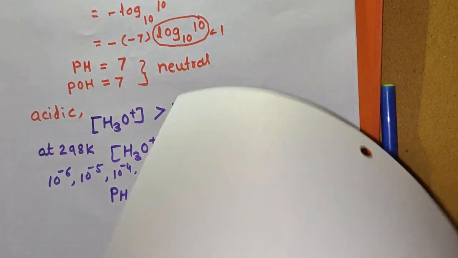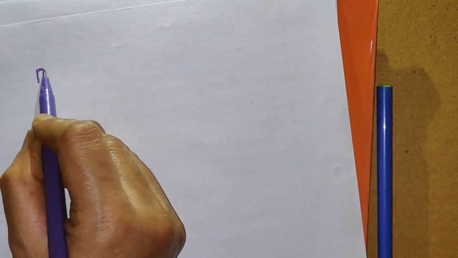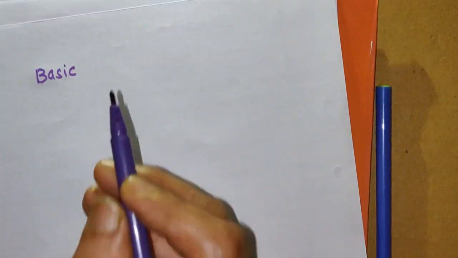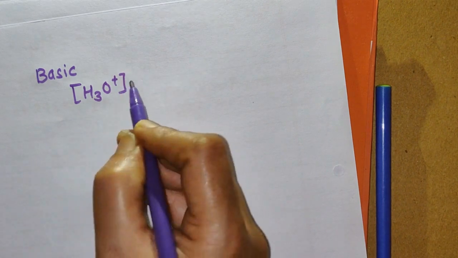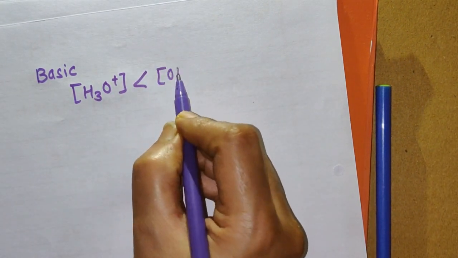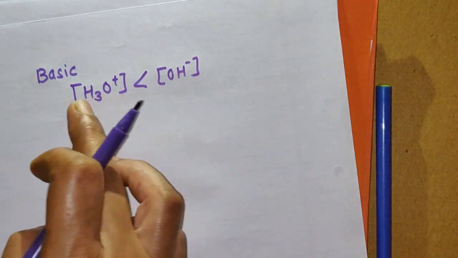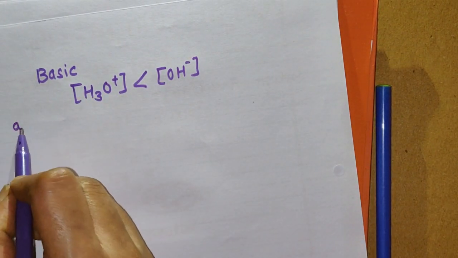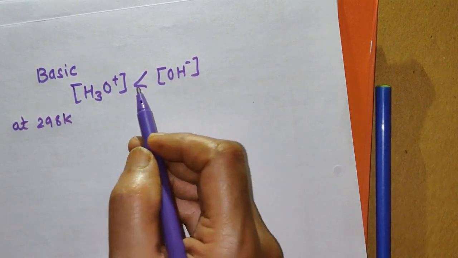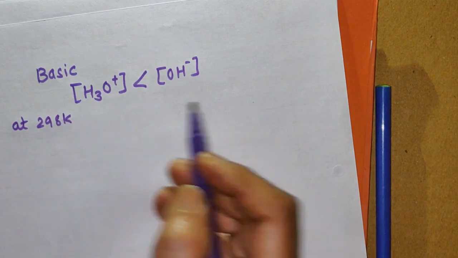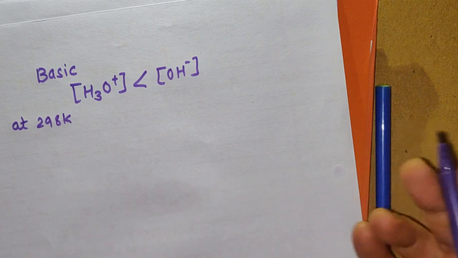Like this, now suppose we have a basic solution. What is the condition for basic solution? The concentration of H3O+ is less than the concentration of OH-, or the concentration of OH- is greater than the concentration of H3O+. Now at 298 Kelvin, the concentration of H3O+ is less than 10 raised to minus 7, means it can be 10 raised to minus 8, 10 raised to minus 9, like this up to 10 raised to minus 14.